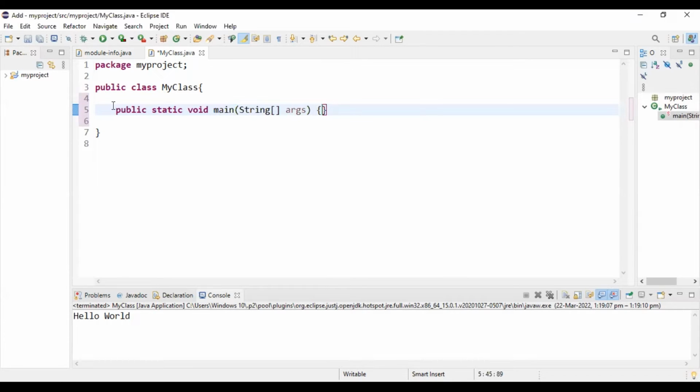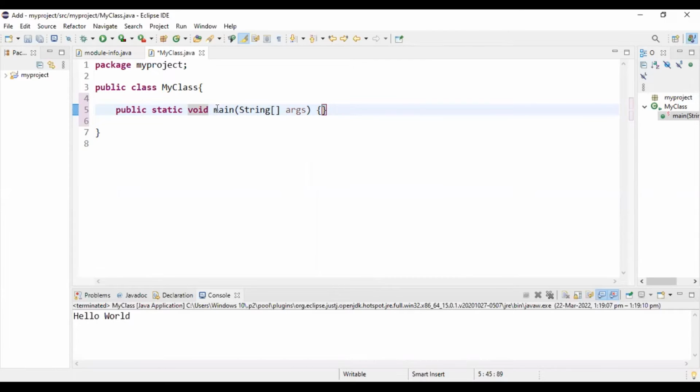Now here we have seen this is public, and static means in the Java programming language that the particular member belongs to a type itself rather than to an instance of that type. So this is the meaning of the word static. And the meaning of void is that it will not return anything to us. It is like not returning any value to us.